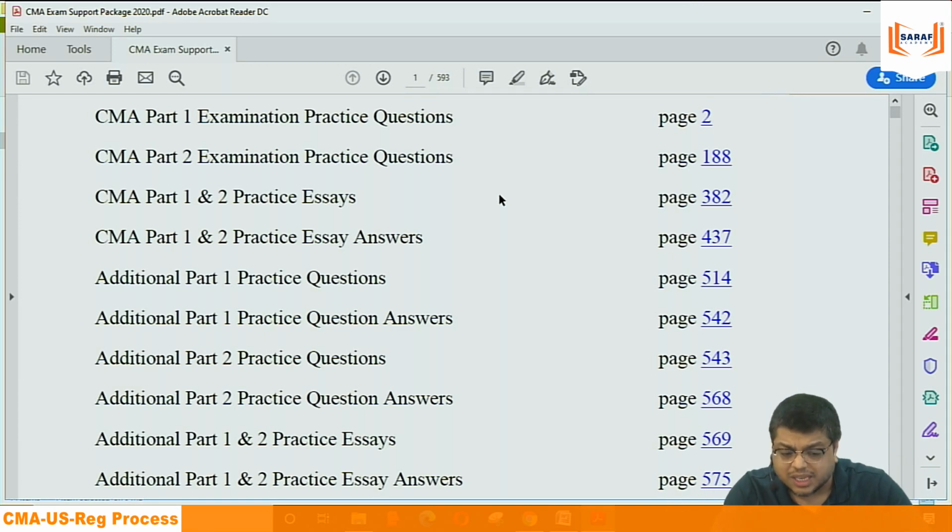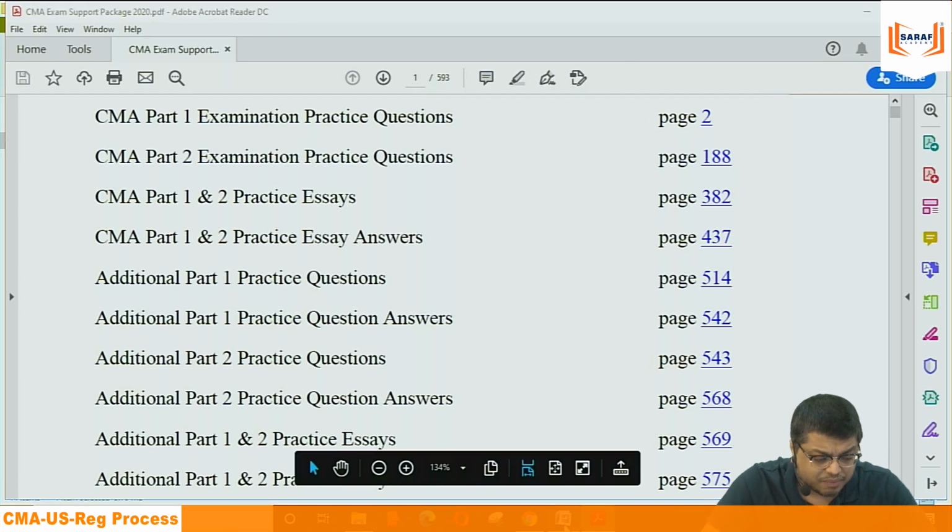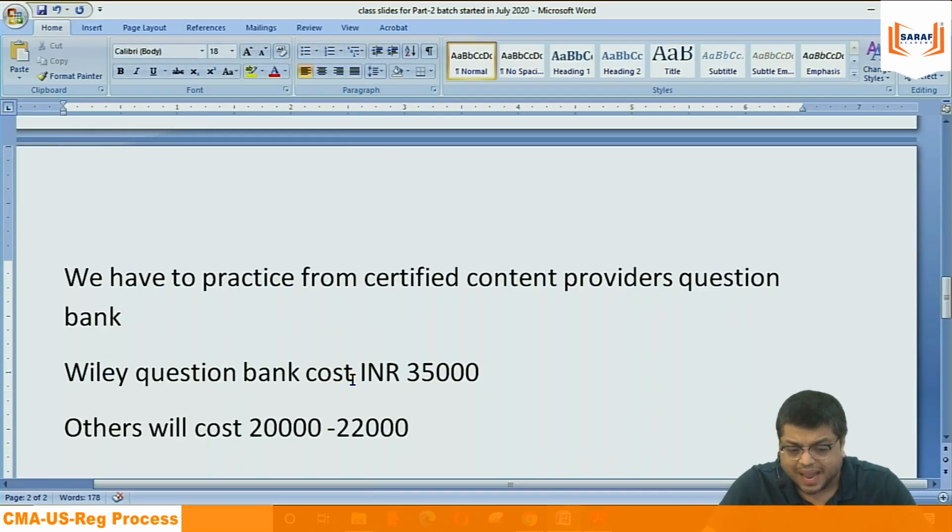If my concepts are clear, the concepts can be cleared with these 800 to 1000 questions, enough. But that is for me. For a student, you require more and more questions. So generally, I advise that the question bank of a certified content provider should be purchased. That is an additional cost to every student.